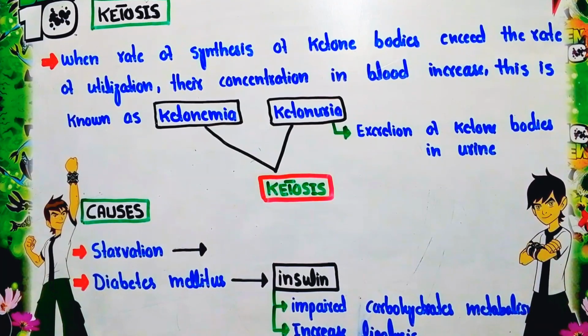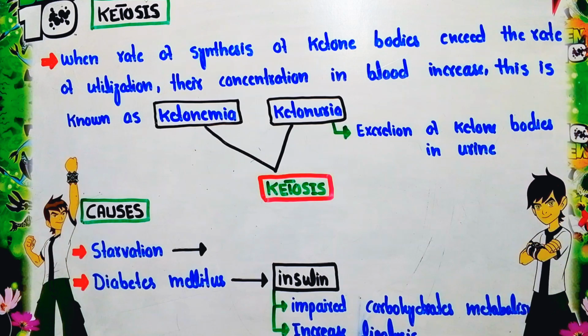Now one of the important conditions mainly related to the ketone body is ketosis. Now what is ketosis? Actually in a normal individual there is a constant production of ketone bodies by the liver. After the synthesis in the liver, these ketone bodies are transported into the extrahepatic tissue, where they are constantly utilized by the extrahepatic tissue.